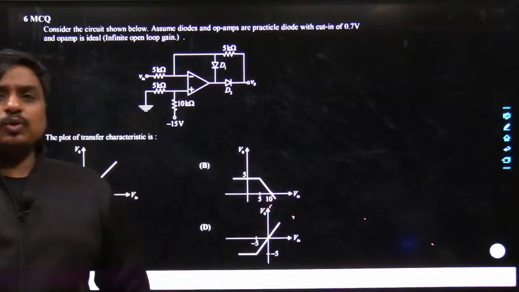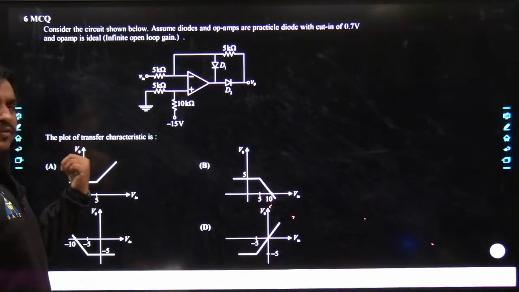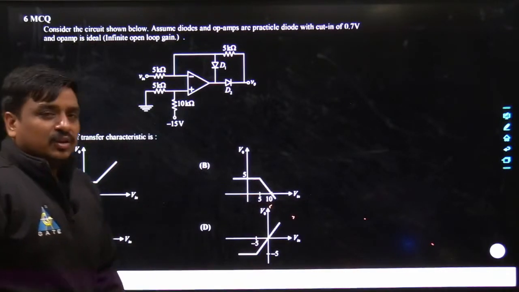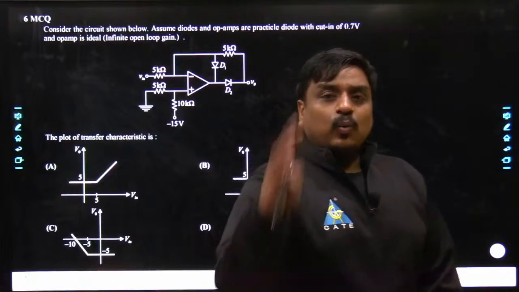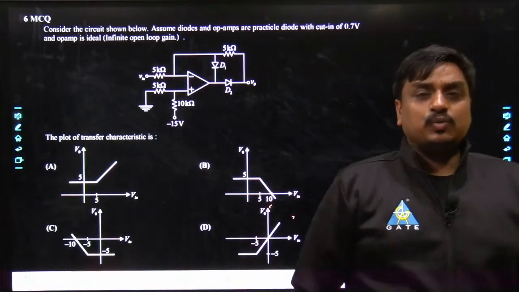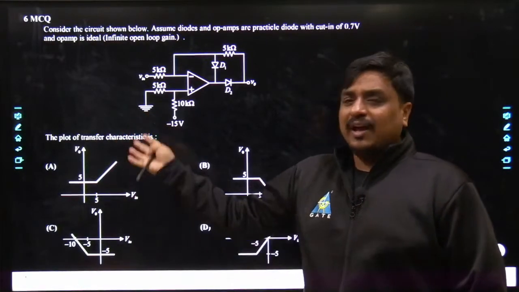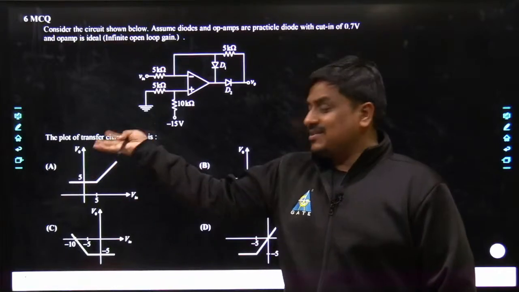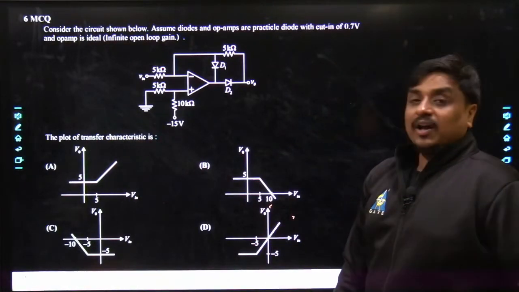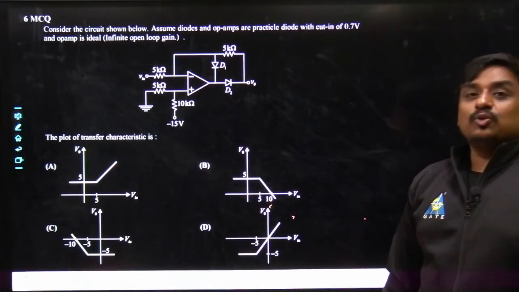Similarly, output could be current and input voltage, or both could be voltage. Many of us have a doubt that the y-axis is always dedicated to voltage as well as the x-axis. No, my dear friends, the transfer function may also have a current and voltage relationship. Yes, transconductance or transresistance. So far problems related to that concept have not come, but they may design those sorts of problems also.